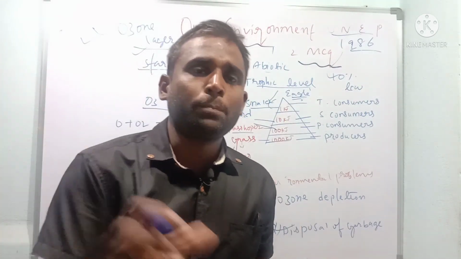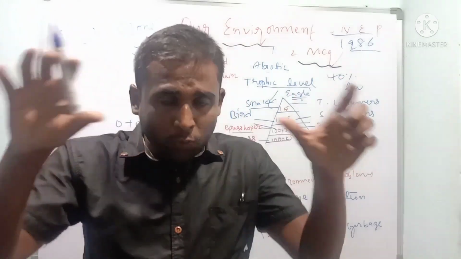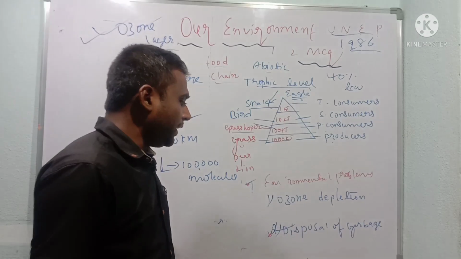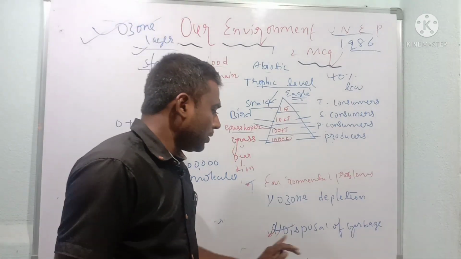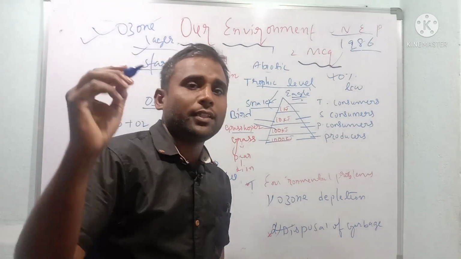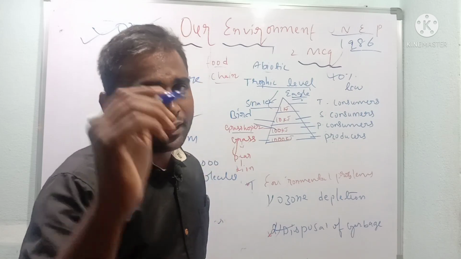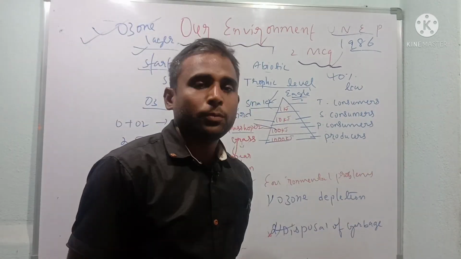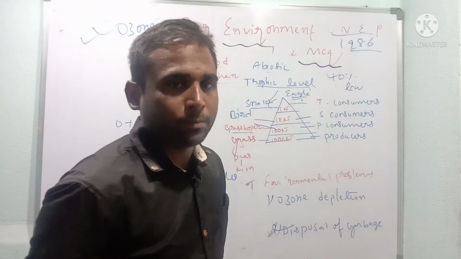How can we dispose of it and avoid these problems? We have some methods. Disposal of garbage has become a major issue, but by using some methods we can manage it.